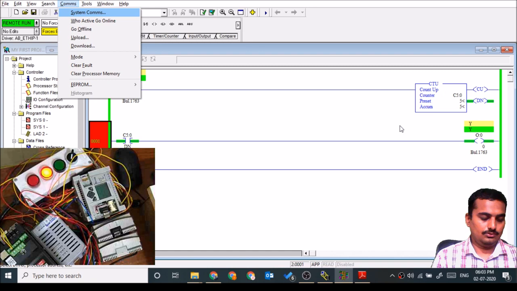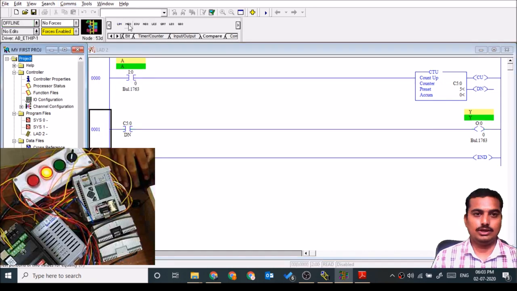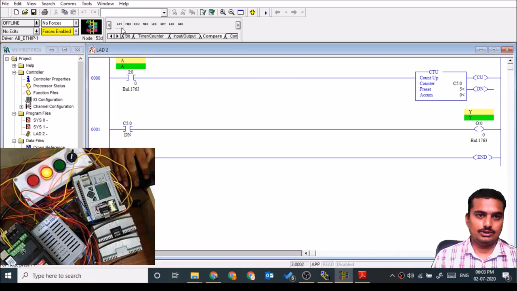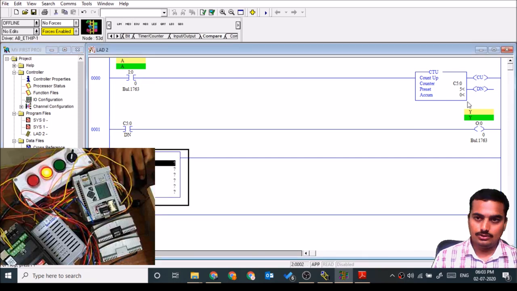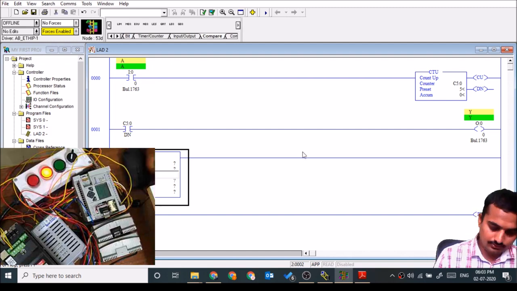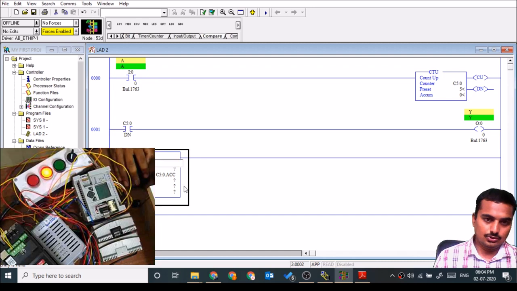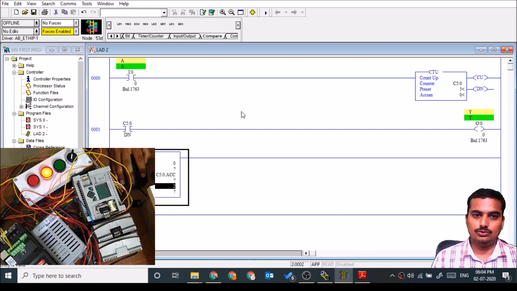Also you can compare or move this value using the next instruction, that is the limit instruction. We can have the limit instruction, then we can use the test C5:0.ACC accumulator, that it should be 0 to 2. In between 0 to 2 it should give the output.